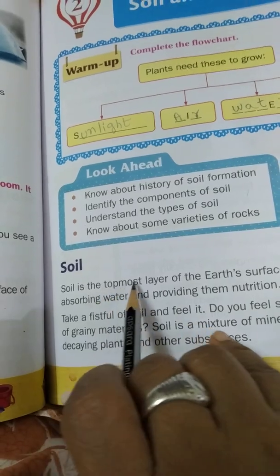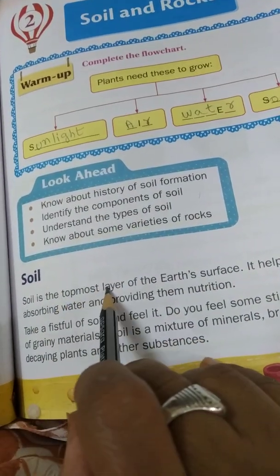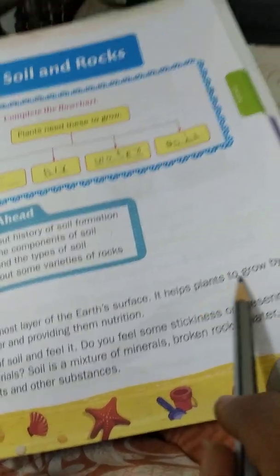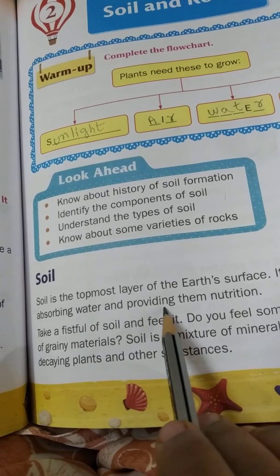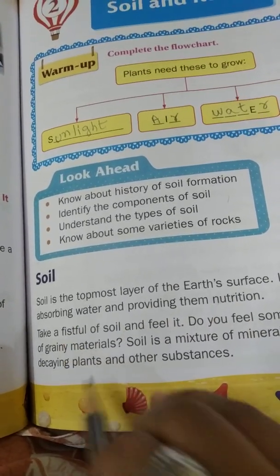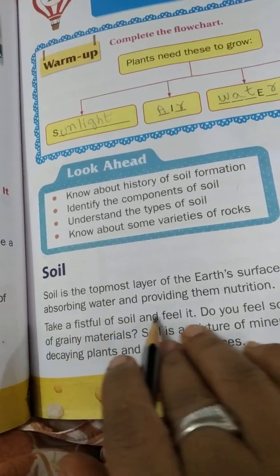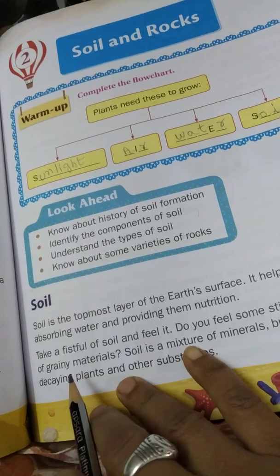Shall we start? Okay. So, soil is the topmost layer of the earth's surface. Underline this line. Soil is the topmost layer of the earth's surface. It helps plants to grow by absorbing water and providing them nutrition. Next line. Take a fistful of soil and feel it. Do you feel some thickness or presence of grainy materials?